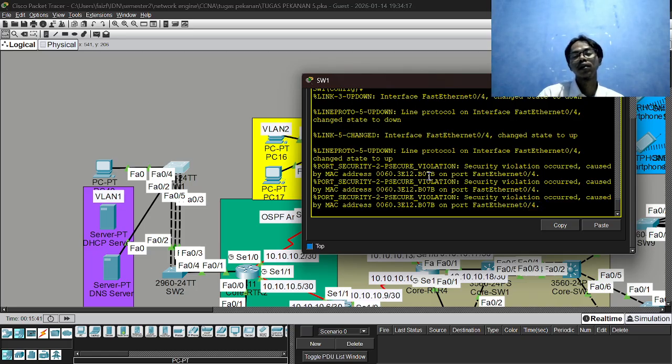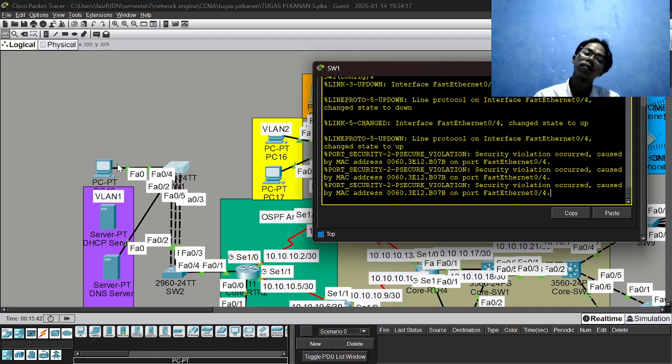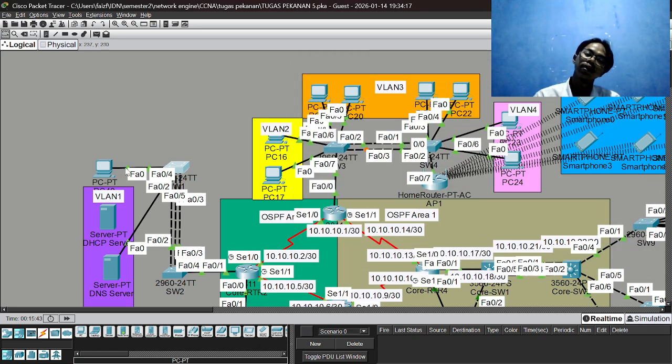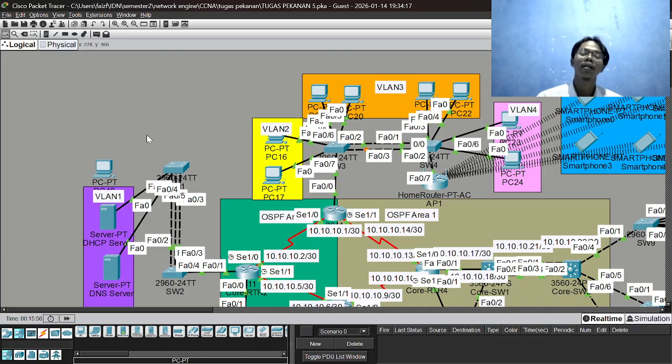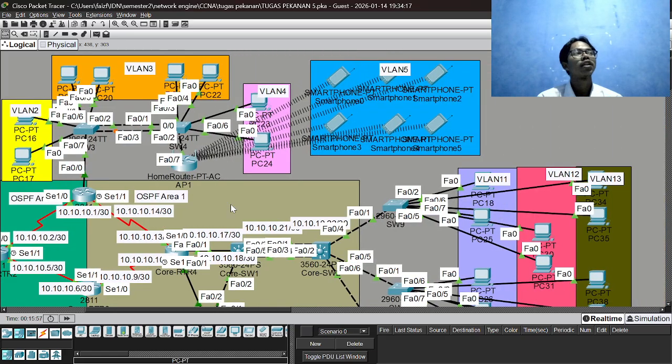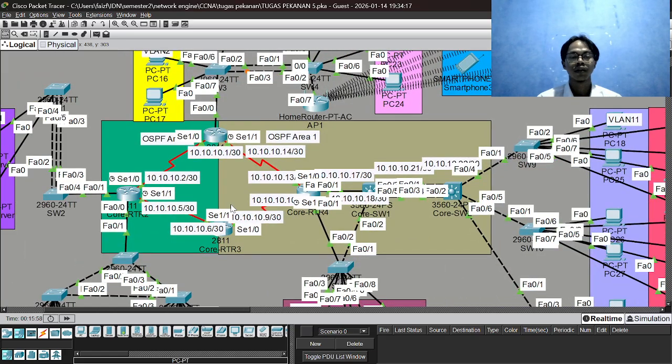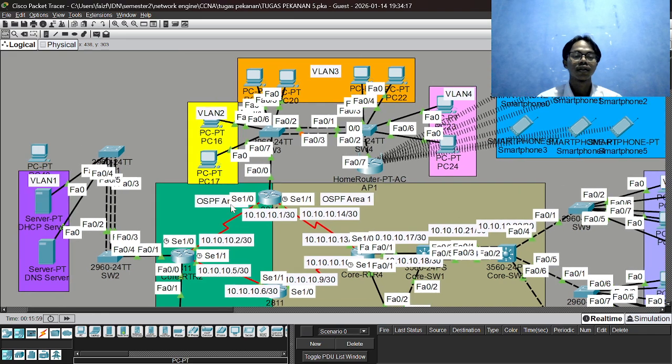It means this is an illegal cable or illegal MAC address that still tries to connect from the interface. If we get back, then protocol on again, like that. It's the simple explanation about the violation restrict.